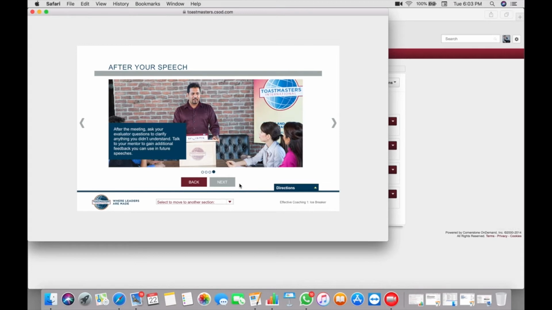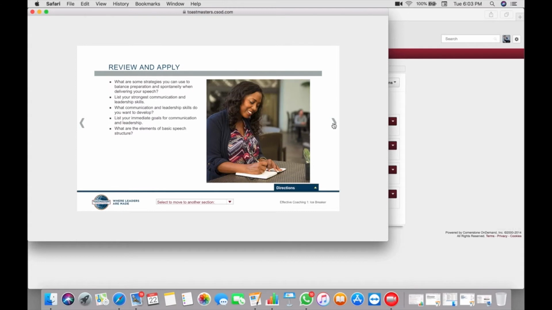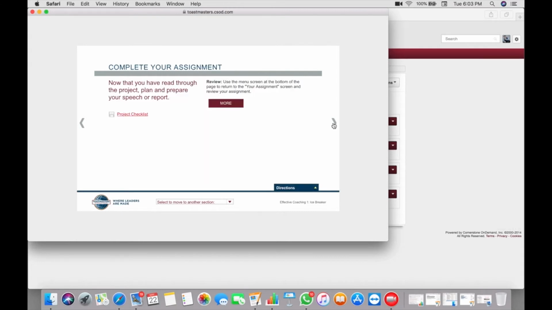This is about the evaluation. Once your evaluator is evaluating you, how you need to be in the meeting. Alright, next. Read this. You can download the project checklist from here as well. Press this button, read some more information.